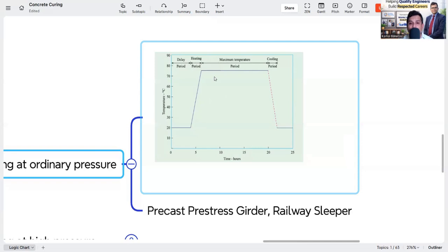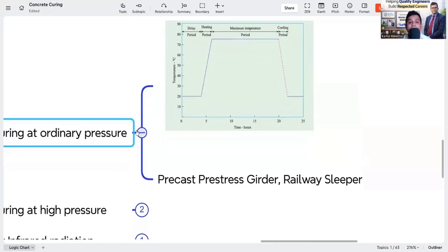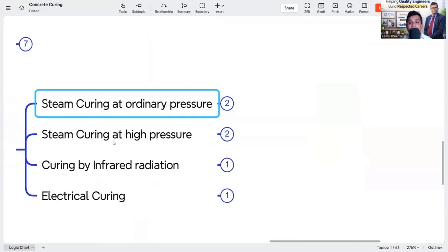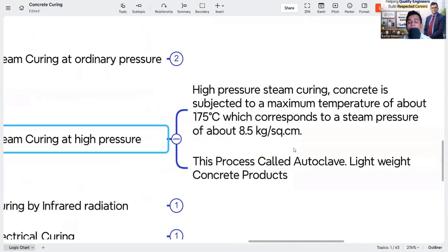So it has to be designed as per the design criteria. But the theory is that you have some delay period, and then you gradually increase the heat, then you maintain the maximum temperature period, and again you gradually decrease the heat. So this graph you have to maintain whenever you are doing steam curing at ordinary pressure. Here you can use precast prestressed girders and railway sleepers. Then another type is steam curing at high pressure. Before this it was the ordinary pressure.